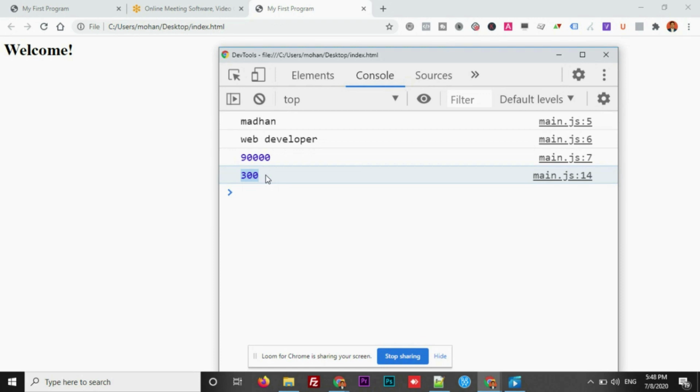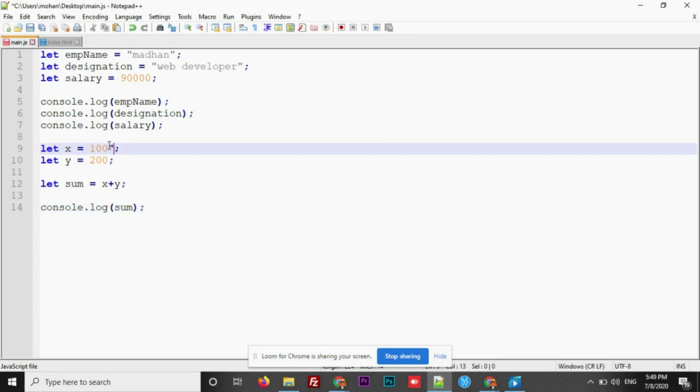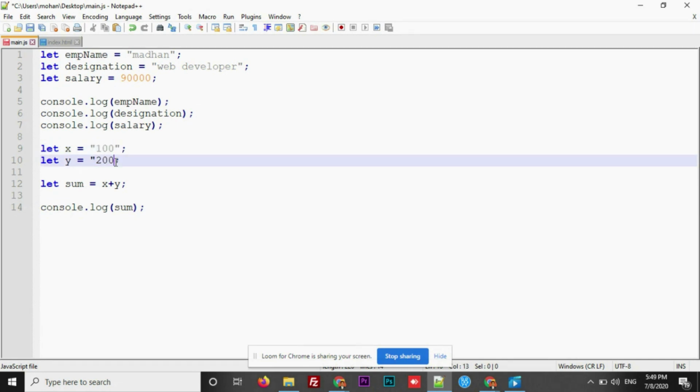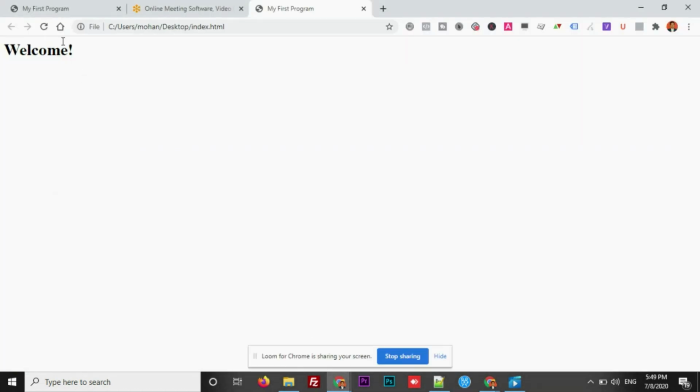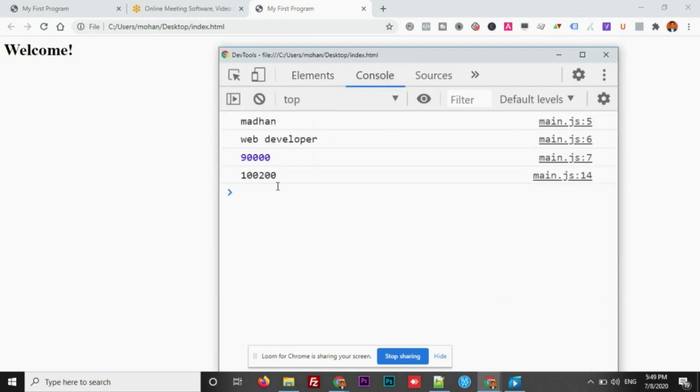Now I'll show you the difference, why I mentioned you should not use quotations to wrap the numbers. Let's try to do that and see how the output will be. Now you see this output is 300, right? Let's wrap this inside the quotes. I mentioned this will be considered as a string. So this time go here, refresh, inspect, console, see this: 100, 200. Why? Because this 100 and 200 will be considered as strings.